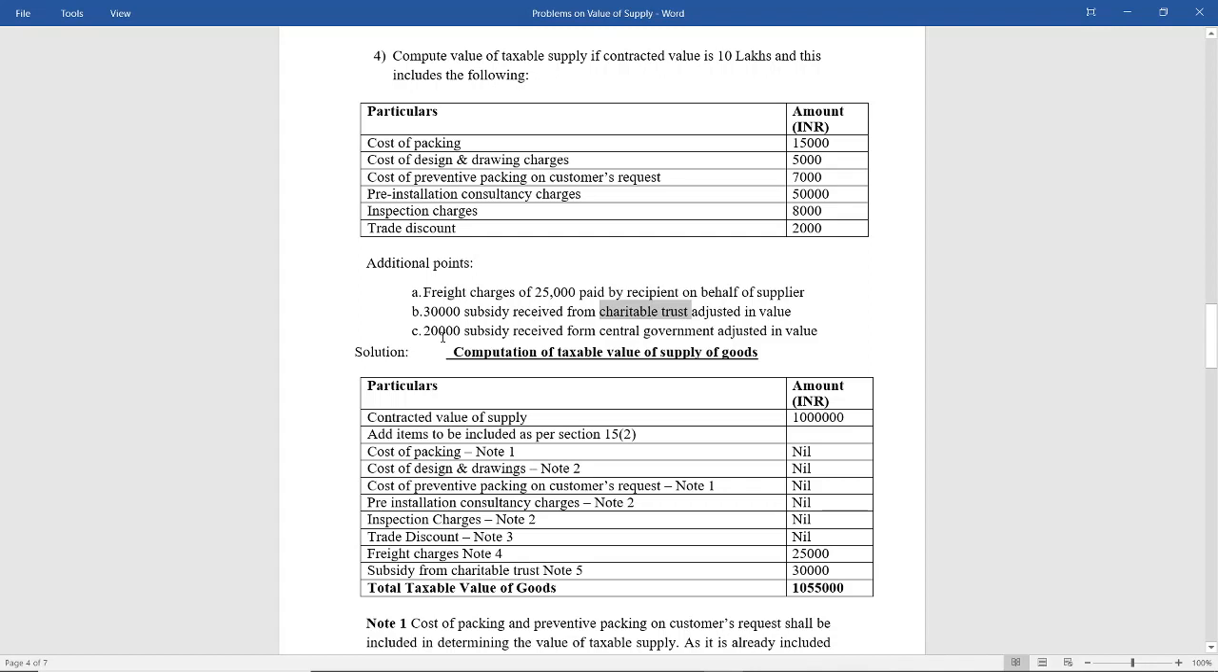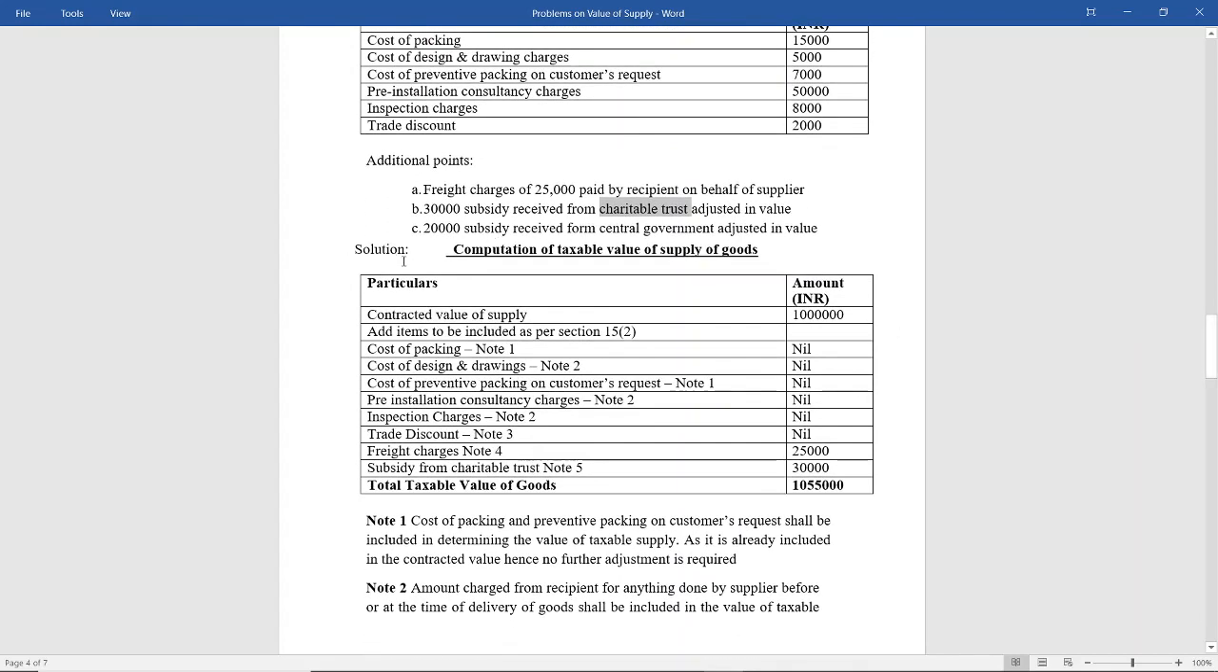20,000 subsidy received from the central government adjusted in the value. So obviously you have to exclude it, and adjusted in the value means that subsidy amount is already reduced from the value. You need not give any adjustment to this. So let us see the solution.